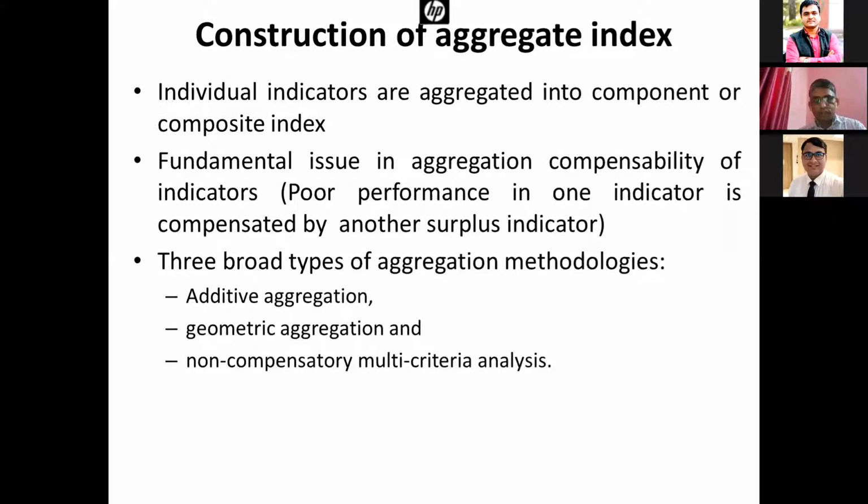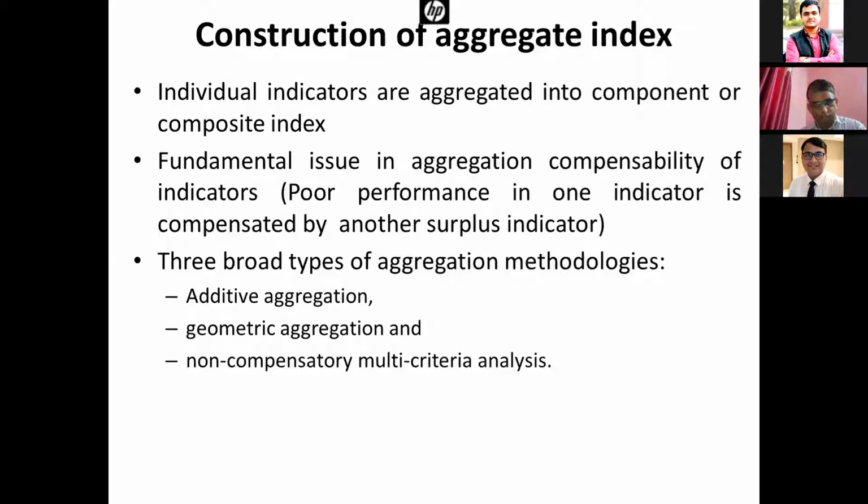Finally, construction of the aggregate index. Individual indicators are aggregated into a component or composite index. Suppose there are 5 indicators in economic; we aggregate them into economic, similarly social, similarly environmental, and then we aggregate these into the overall sustainability index. The major issue in aggregation is compensability of indicators. That means if a poorly performing indicator is compensated by other indicators, it is called compensability.